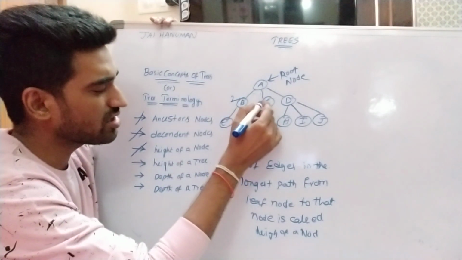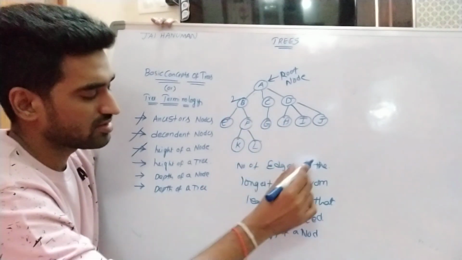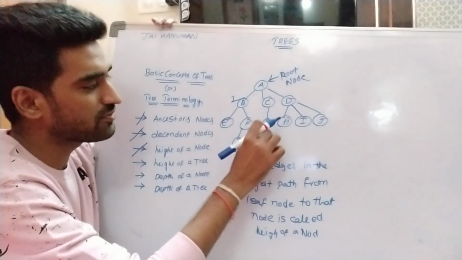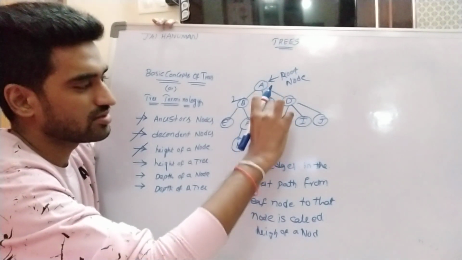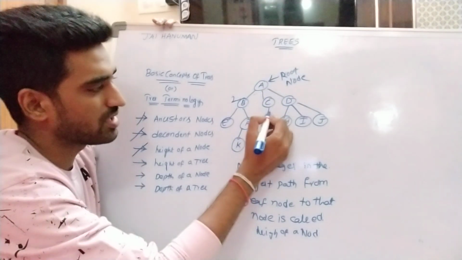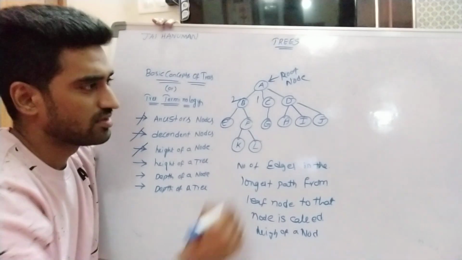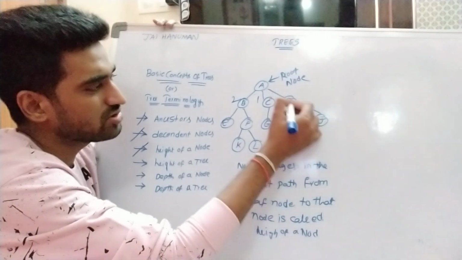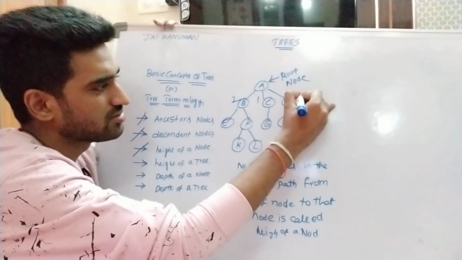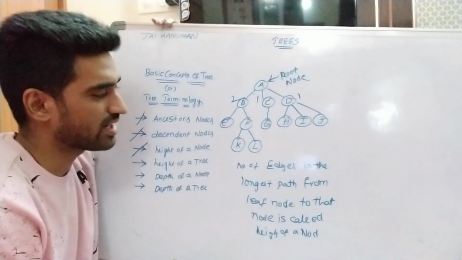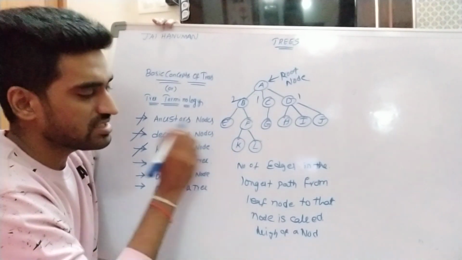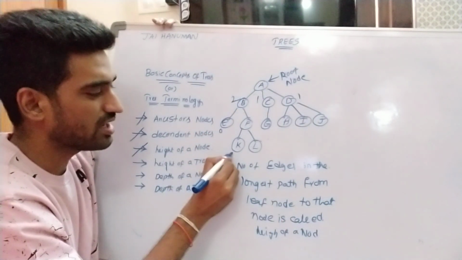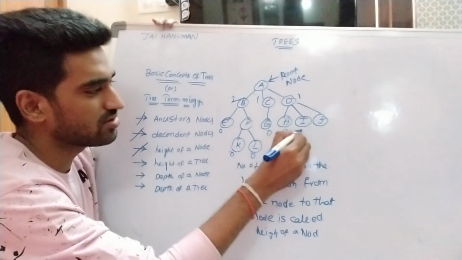So what is the height of node C? Number of edges in the longest path from leaf node to that node. What is the possible leaf node for this node? This one, so this is the possible path. One edge is there, so the height is 1. For this also, possible paths are H to D, I to D, J to D, so this is also 1. Height of node D is 1. E does not contain any leaf nodes, so the height of node E is 0. K is also 0, and likewise the other leaf nodes.